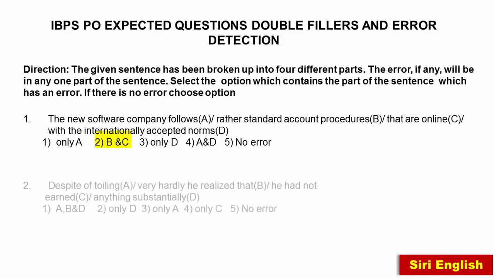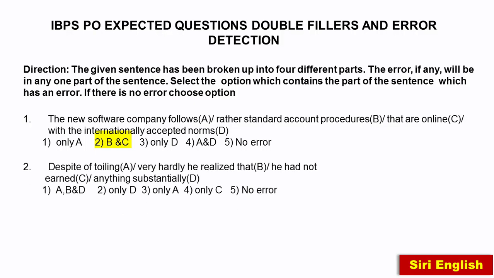Now let's move further. Despite of toiling very hardly, he realized that he had not earned anything substantially. So let us know the usage of despite. Despite and in spite of both mean the same. In spite of, despite means even though or still. It is a conjunction. This is used for opposite ideas. It is linked between two opposite ideas. In spite of and despite are always followed by the ing form of the verb.